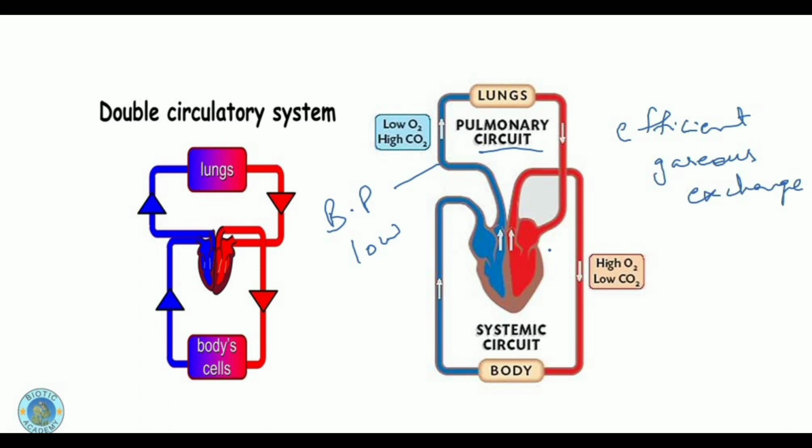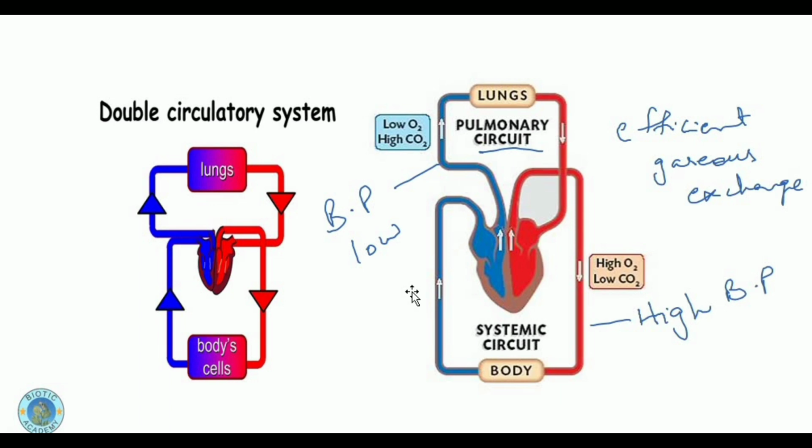and to reach every cell of the body efficiently. So in this systemic circuit, the pressure of blood is very high because the blood is being pumped by the left ventricle of the heart with a high pressure, and that makes the blood reach each and every cell of the body efficiently. So this double circulatory system basically helps us to keep the blood flowing in the body and to allow the nutrients to reach each and every cell of the body efficiently, and the waste products to get out of the cell and to come back towards the heart